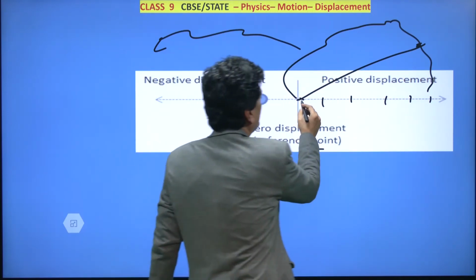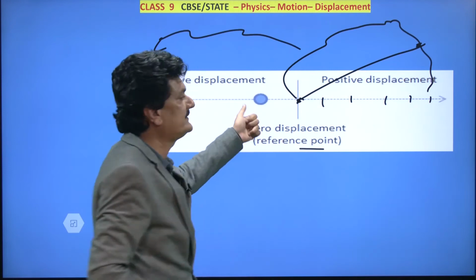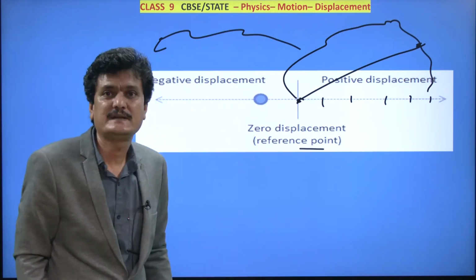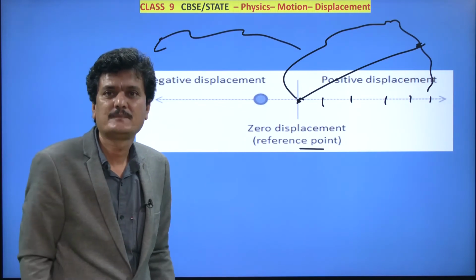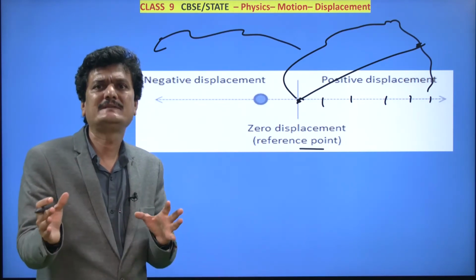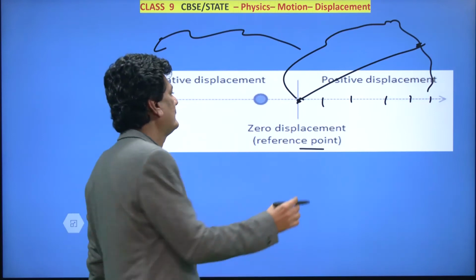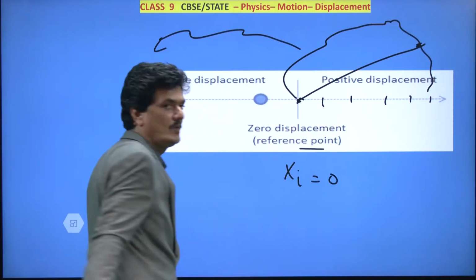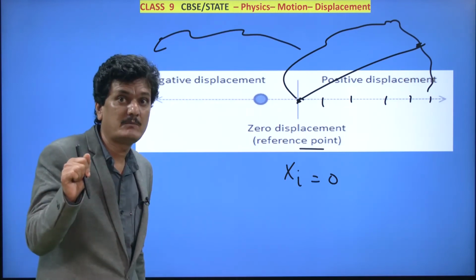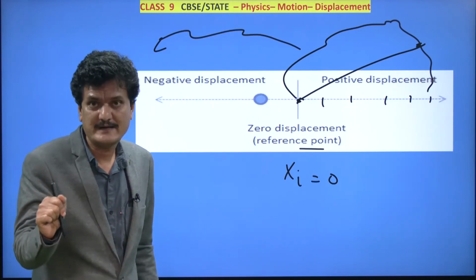So then what will happen now? Initial position, what is the value of the initial position here? 0 of the scale we are putting there. So we have already measured xi, which is 0. So we were talking about how to measure the position, correct?